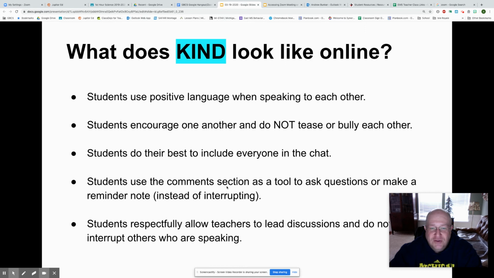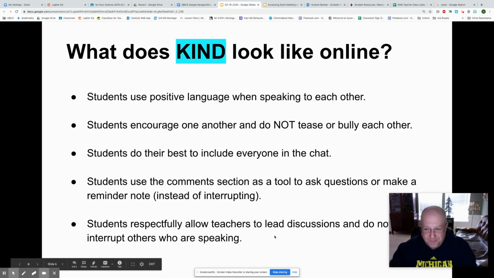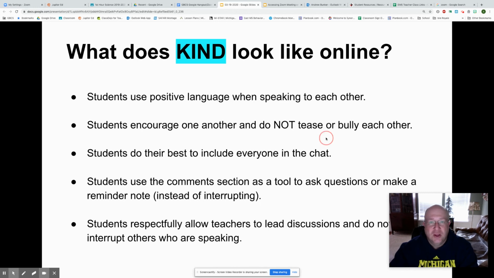Okay, there is a chat where you can type in questions or make comments. That's a good way if you have an idea and your screen is on mute that you can get that across. Also, make sure if someone else is talking or has the floor that you're not interrupting.